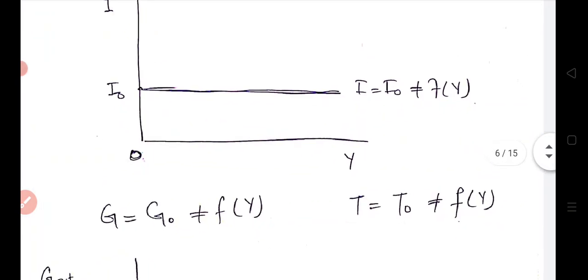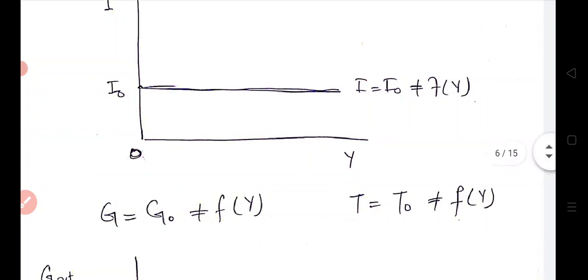Again, we stated that T is equal to T naught, meaning there are no induced taxes. It means that taxes are not increasing or decreasing along with the increase and decrease in the national income. They remain fixed. They are lump sum taxes, fixed taxes.